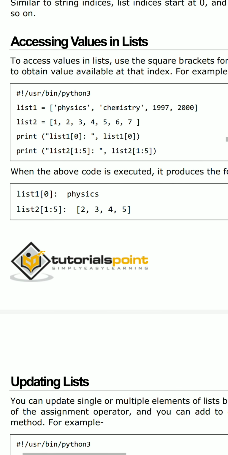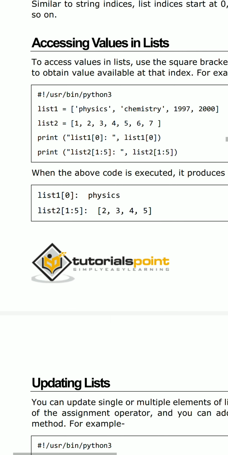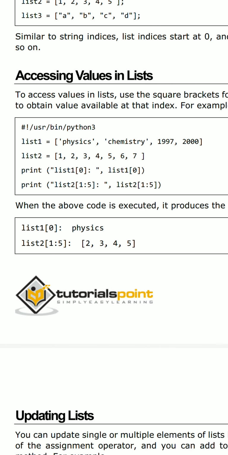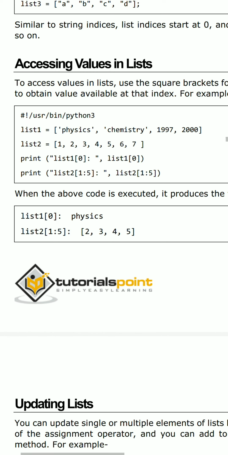The next topic is accessing values. Here I have taken two lists. List1 has the values physics, chemistry, 1997, 2000, separated by commas. The next list has the values 1, 2, 3, 4, 5, 6, 7. And here I am printing the values.